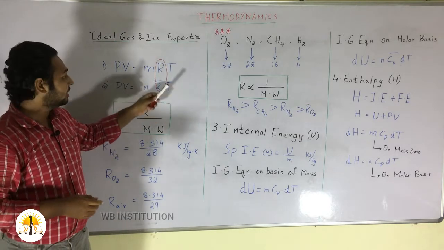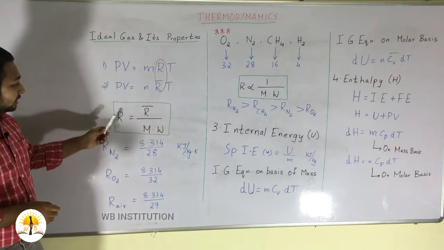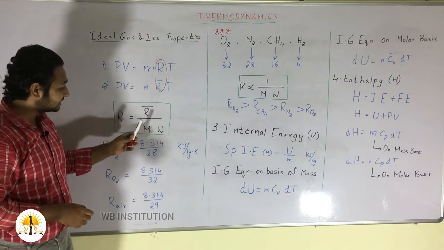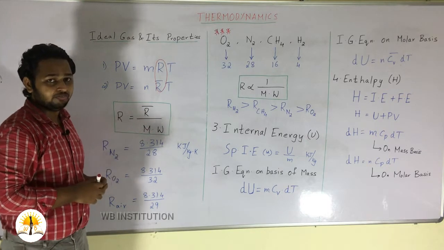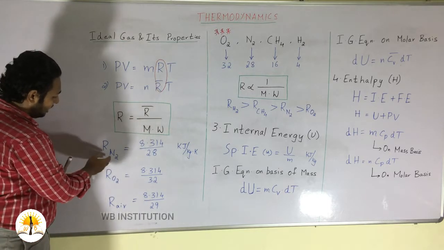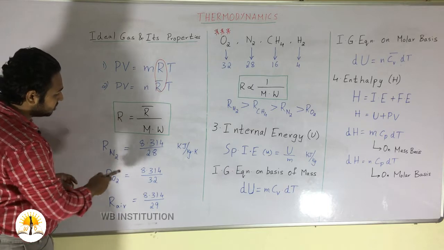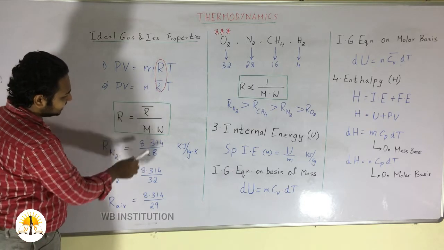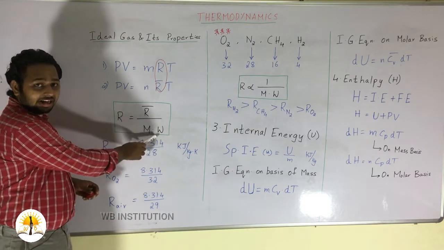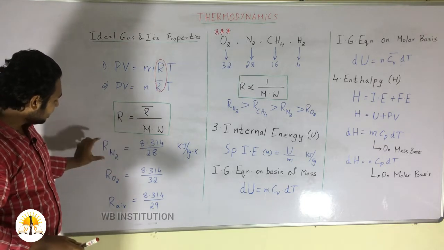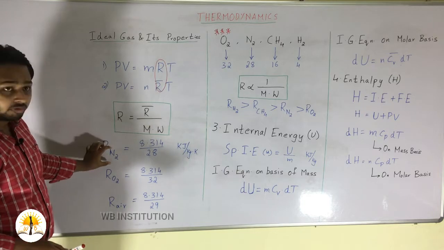The relation between these two is: characteristic gas constant is equal to universal gas constant divided by molecular weight. For example, for nitrogen, the universal gas constant is 8.314 and the molecular weight of nitrogen is 28. Hence, we can find the characteristic gas constant for nitrogen.